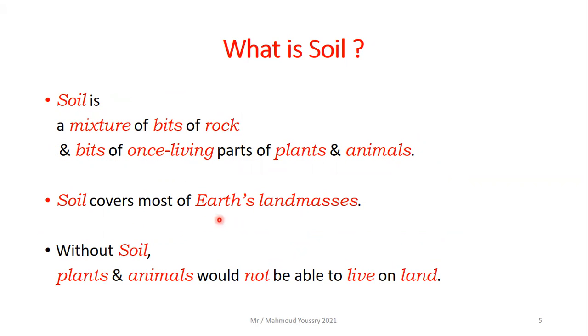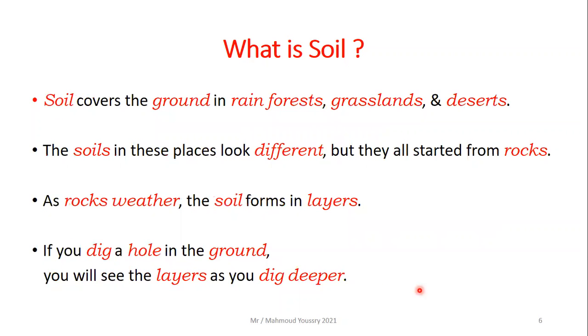Soil covers most of Earth's land masses. Without soil, actually, plants and animals would not be able to live on land. Soil covers the ground in rainforests, grasslands, and deserts. Can you imagine this? The soils in these places look different, but they all started from rocks.